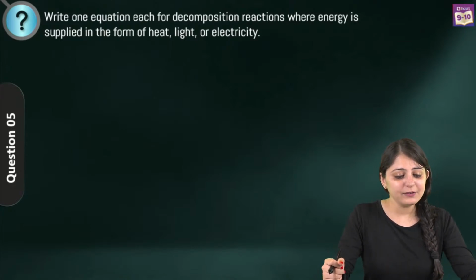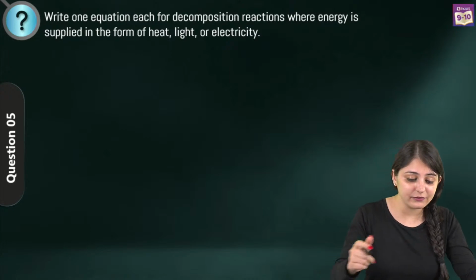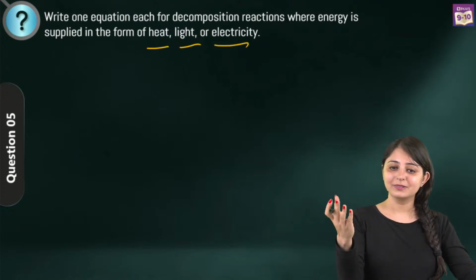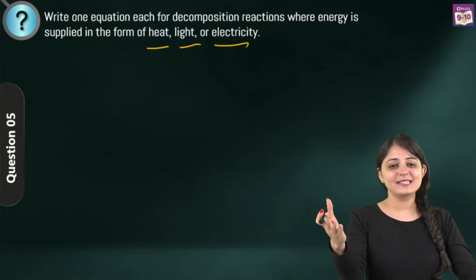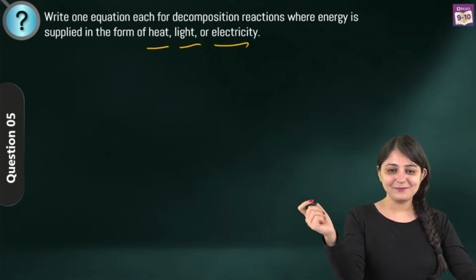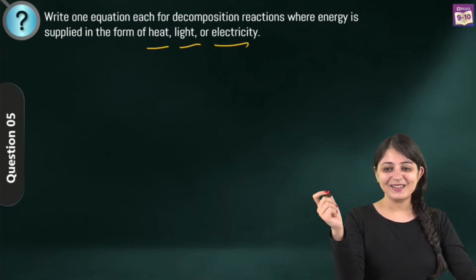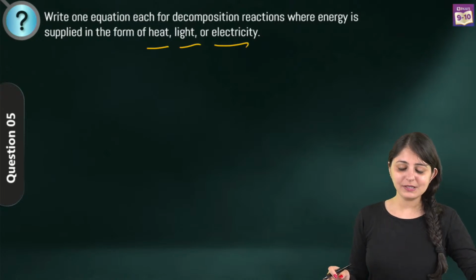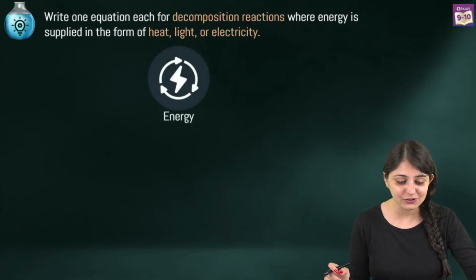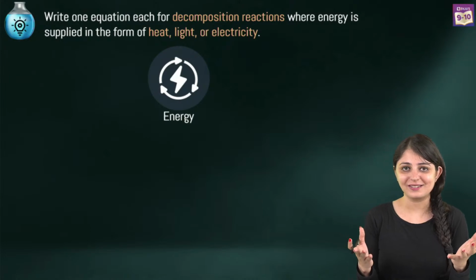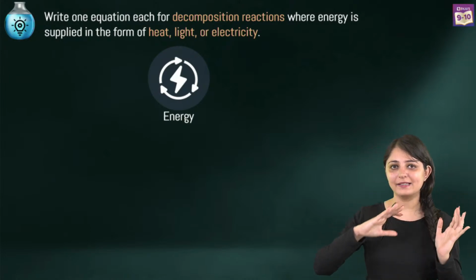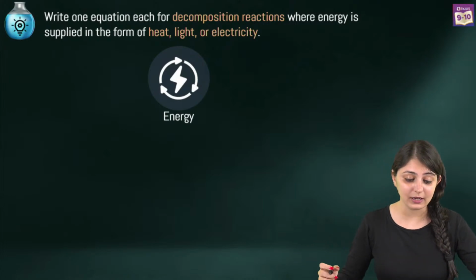That is, write one equation each for the decomposition reactions where energy is supplied in the form of heat, light and electricity. Now, you can definitely start posting. Yes, it was exothermic. Correct, Muskan. You can definitely start posting whatever reactions you know. Meanwhile, what we can do is we can discuss the decomposition reaction. We know what decomposition reaction is, right? We know that there's a single reactant that is a bit complex and it's breaking into simpler products.